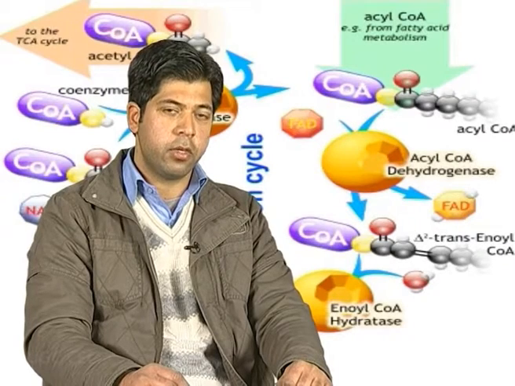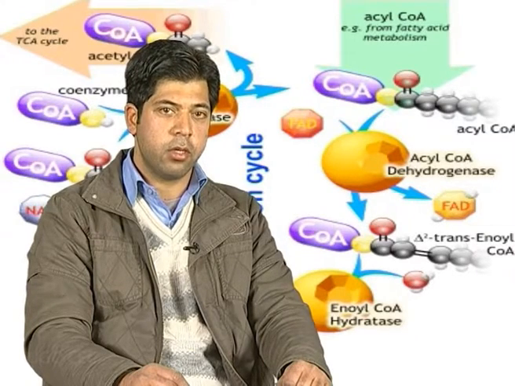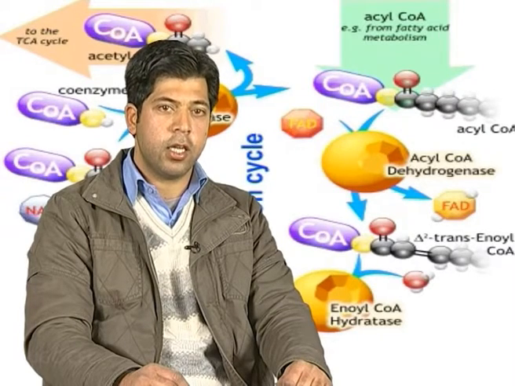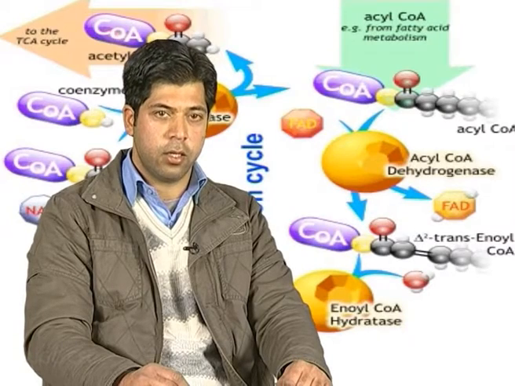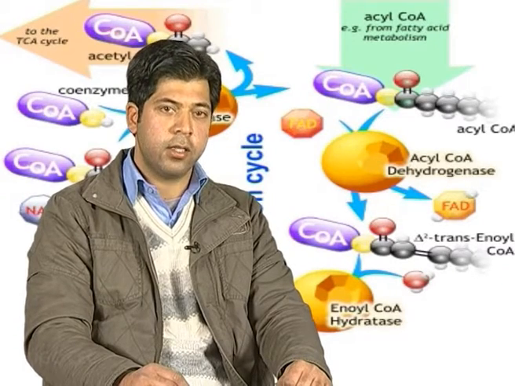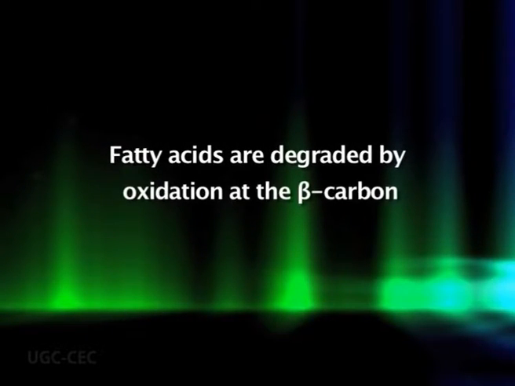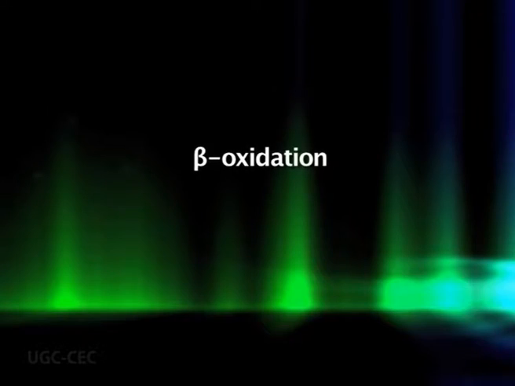He also observed that fatty acids containing odd number of carbon atoms produced benzoic acid, while that containing even number of carbon atoms produced phenyl acetic acid. From these findings, he deduced that fatty acids are degraded by oxidation at the beta carbon, and the process came to be known as beta oxidation.